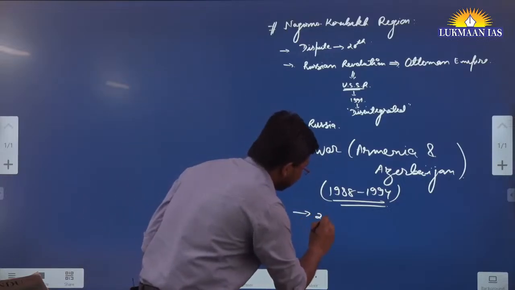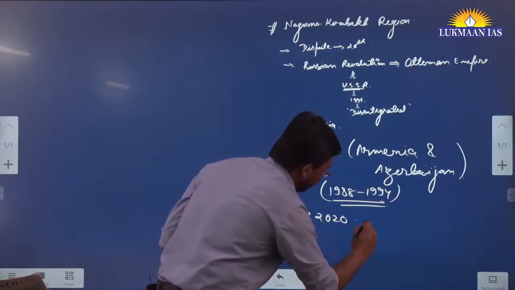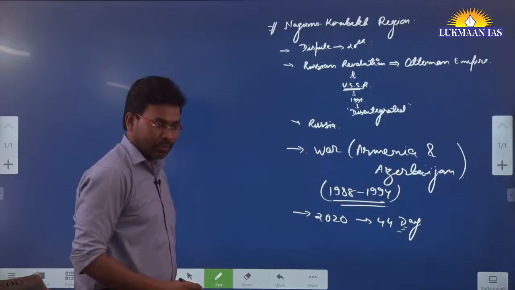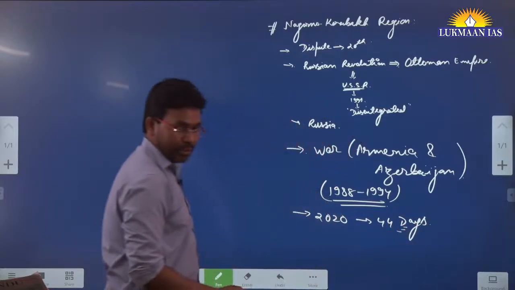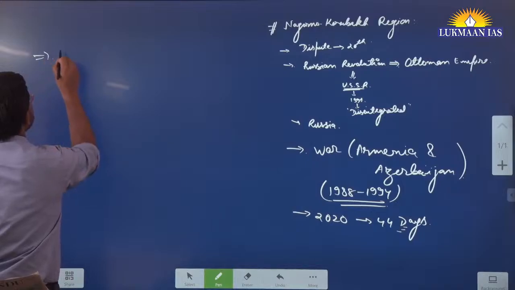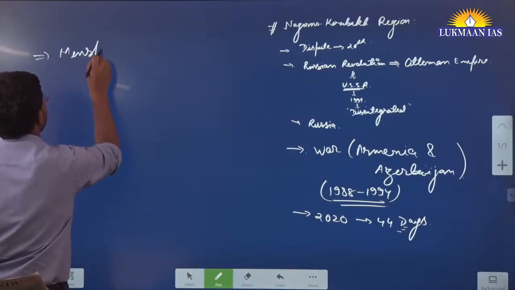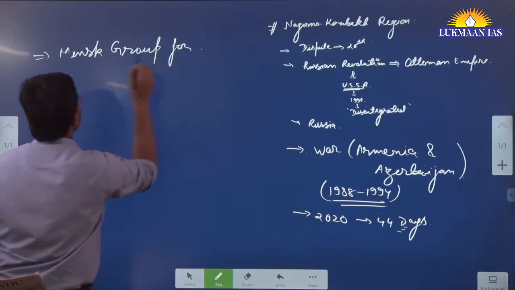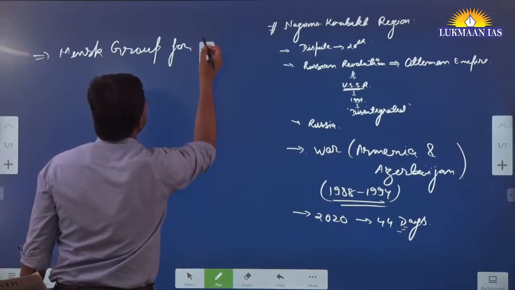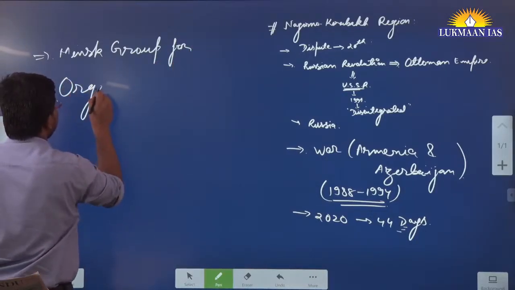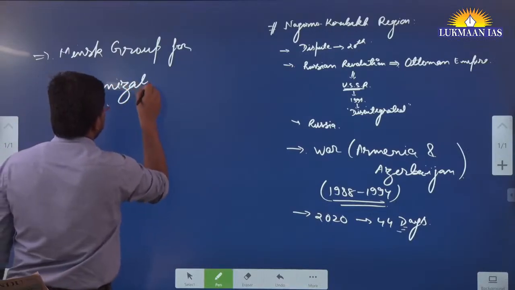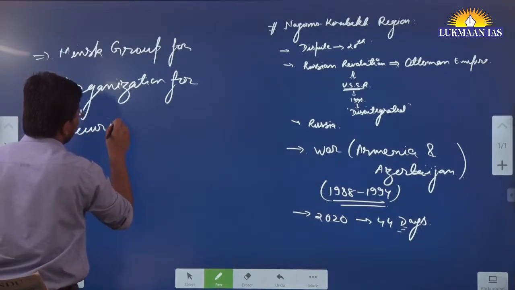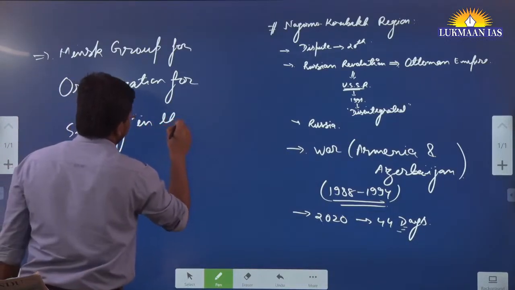The war erupted again in 2020, and that time the war extended for 44 days. After that, there is a group known as the Minsk Group, under the OSCE, the Organization for Security and Cooperation in Europe.